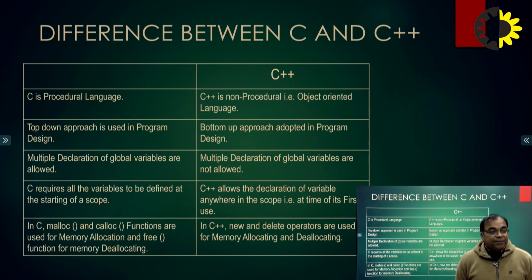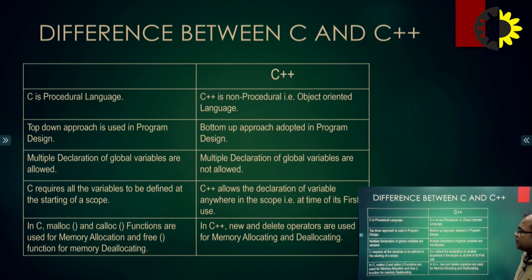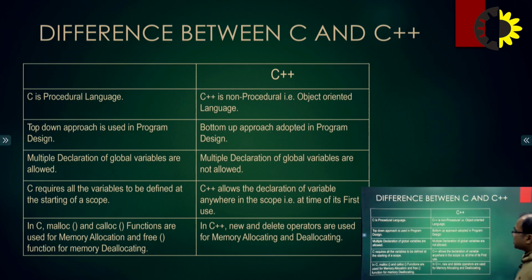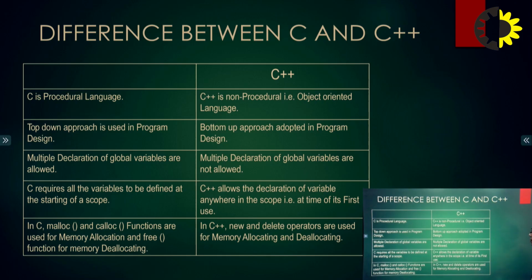Next, multiple declarations of a global variable are allowed in C. Multiple declaration means we can have a declaration of something multiple times in a program, but in C++ multiple declarations of a global variable are not allowed. We cannot declare the variables globally multiple times. So these are some differences we can see between C and C++.